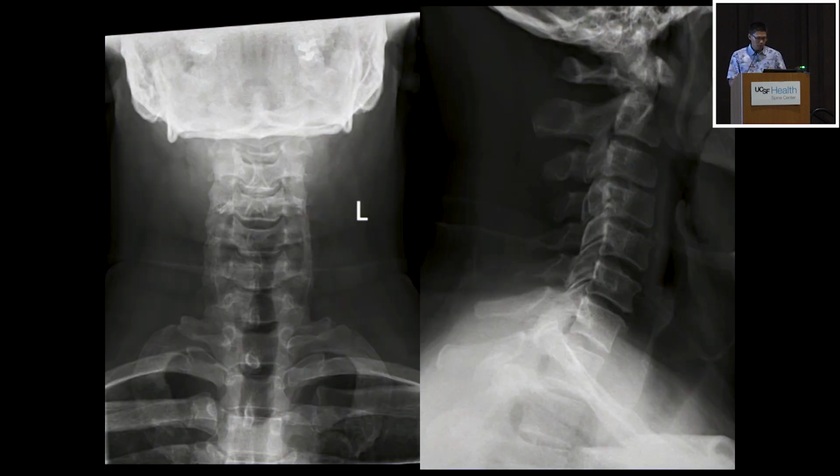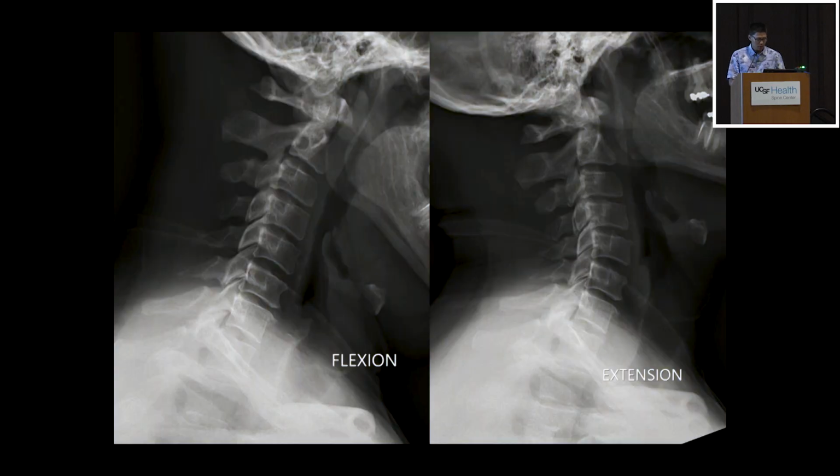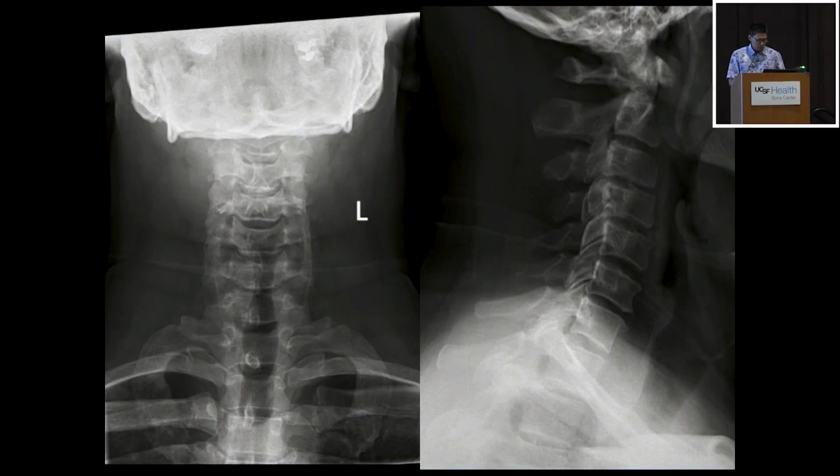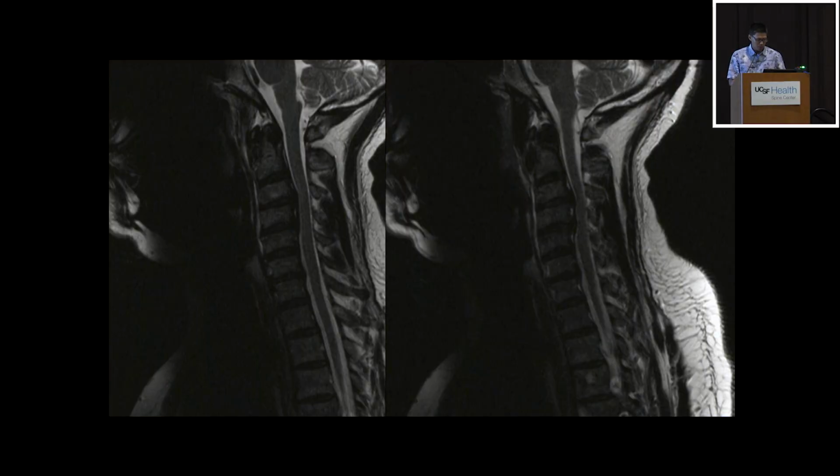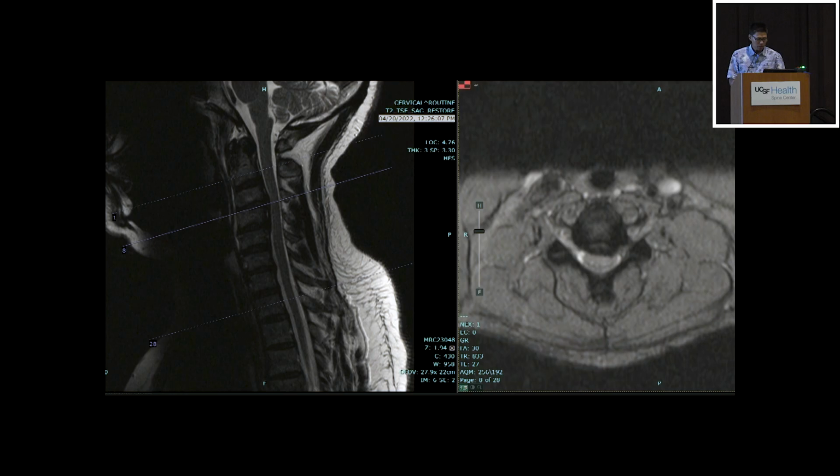So I'll go through some quick cases. We've got about 5 minutes left. This is my first case. This patient came to me after they had surgery, but this is some of their pre-op imaging. You can see here that they have some disc degeneration, more at the upper levels, 3-4, 4-5. He has decent motion up top when he does flexion extension, and he comes in with this MRI. He has myelopathic and radiculopathy symptoms. He has some component of congenital stenosis, and you can see here that he's got some cord flattening.